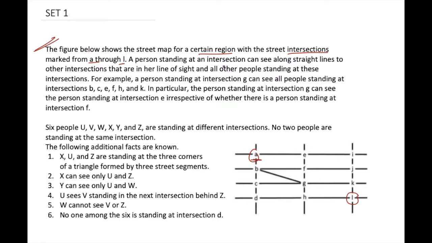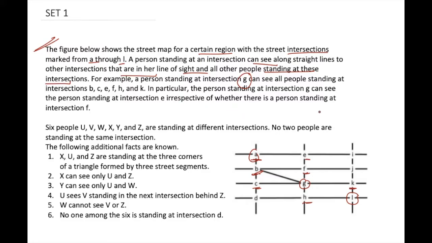Then you have a person standing at an intersection can see along straight lines to other intersections that are in her line of sight and all other people standing at these intersections. So for example, a person standing at G can see B, C, F, E, H, K, all of these people.